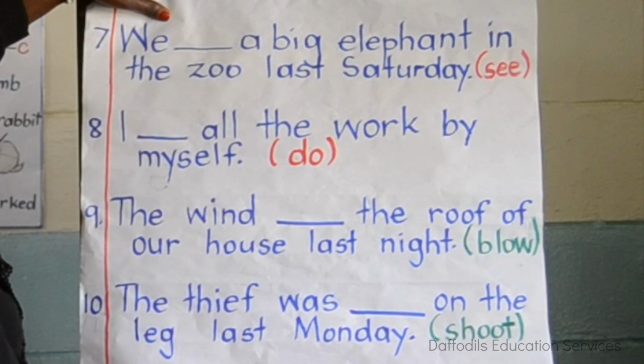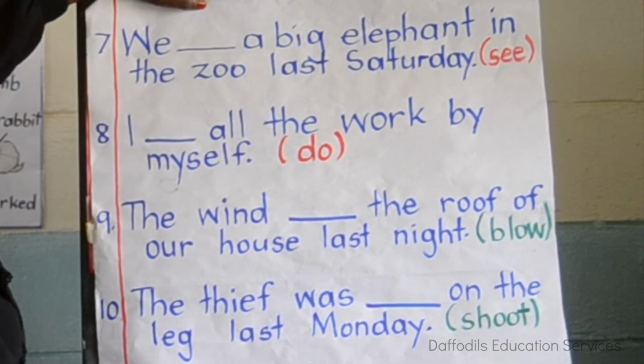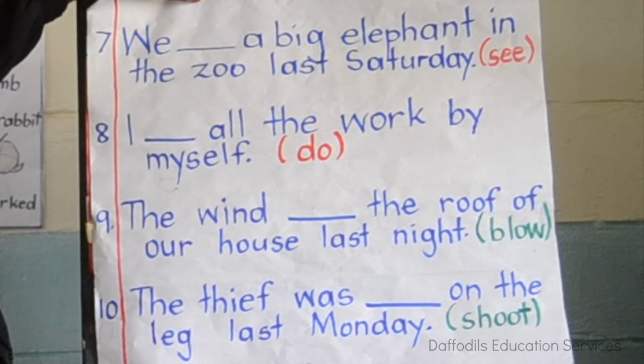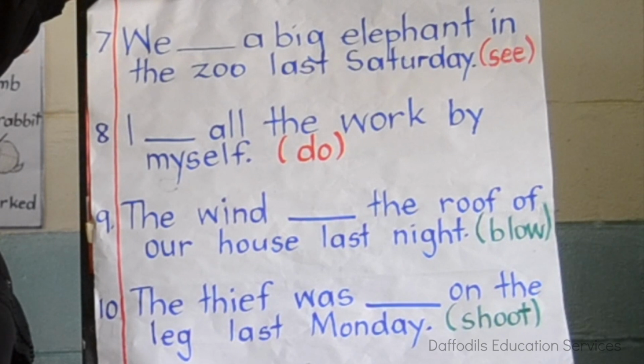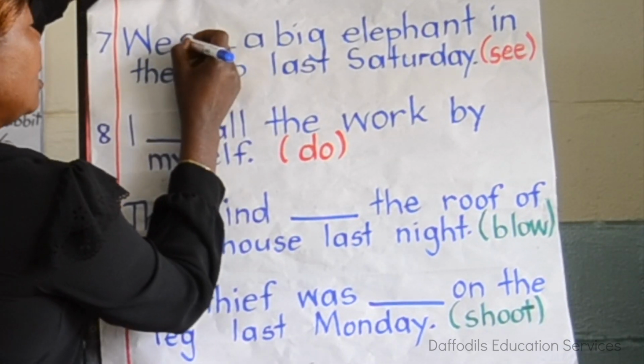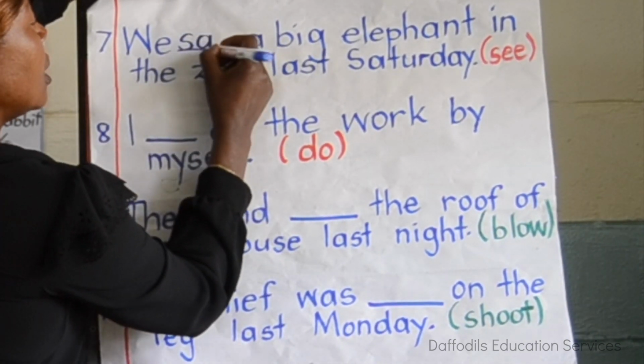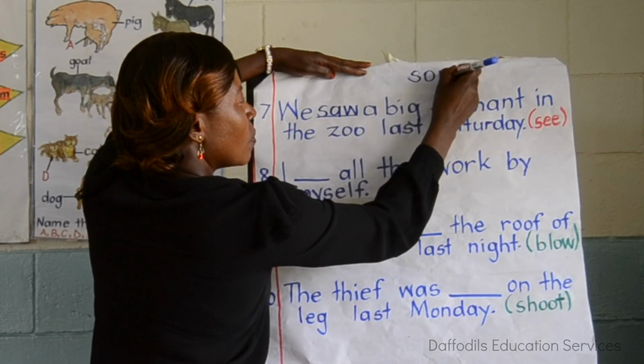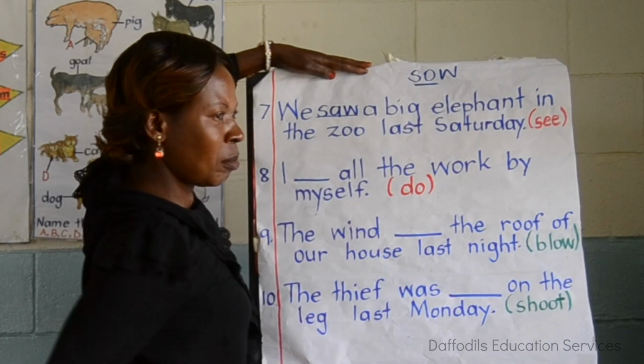We saw a big elephant in the zoo last night. In brackets, see. The past tense of see is saw. Saw. Who can spell saw? It's S-A-W. Not S-O-W. This one has another meaning.